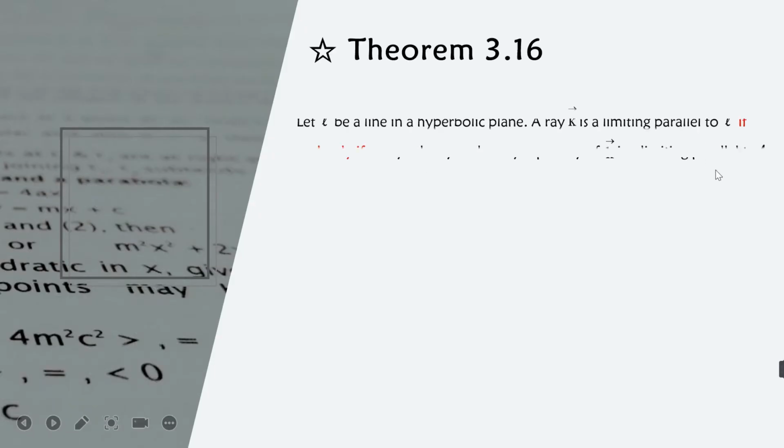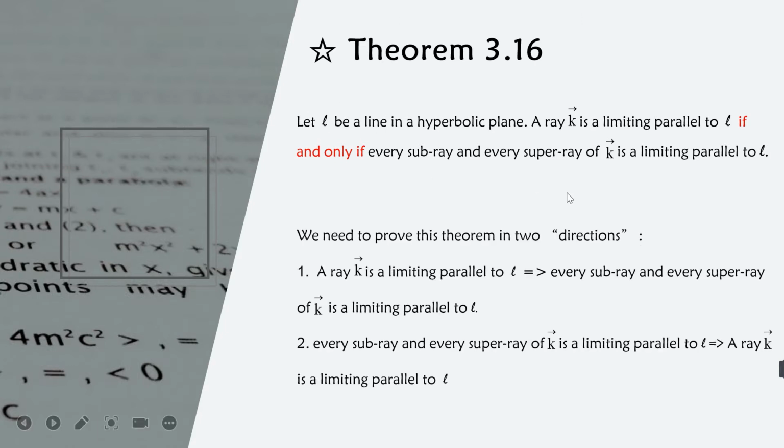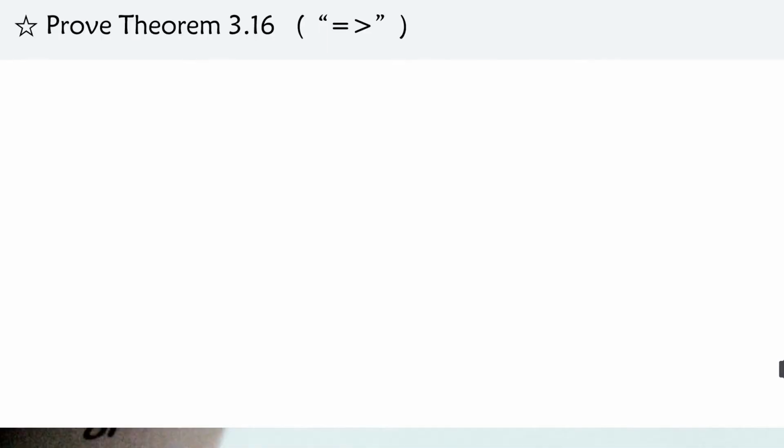First, Theorem 3.16. Let L be a line in a hyperbolic plane. Ray K is a limiting parallel to L if and only if every subray and every superray of K is a limiting parallel to L. There is an "if and only if" in the theorem, so we have to prove this one in two directions.